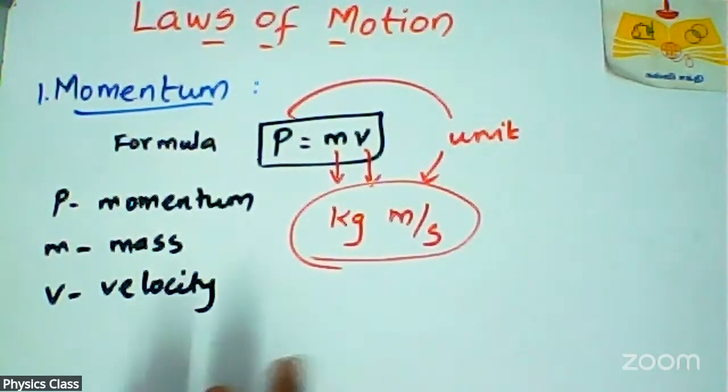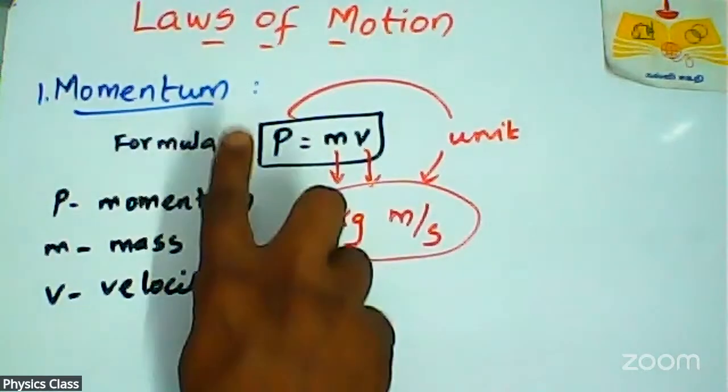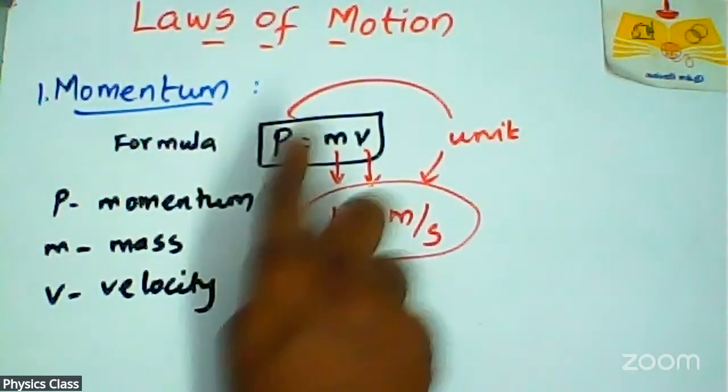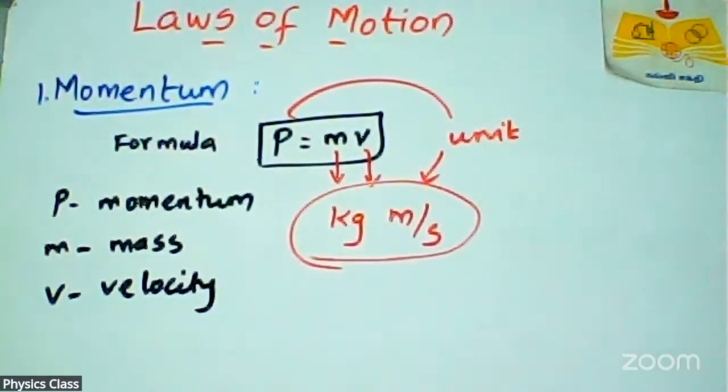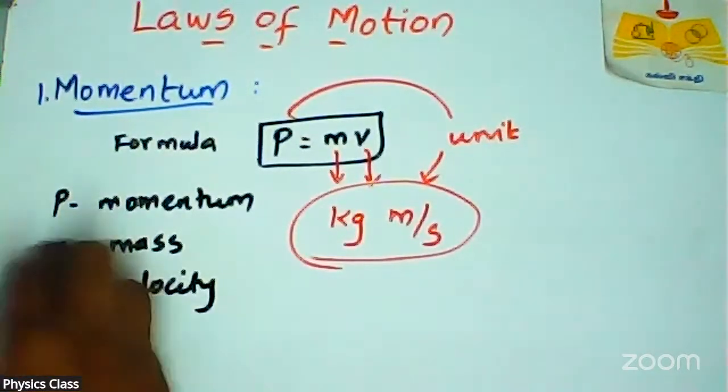The unit for momentum is kilogram meter per second. This is momentum. Clear? Then the next, second concept, impulse.